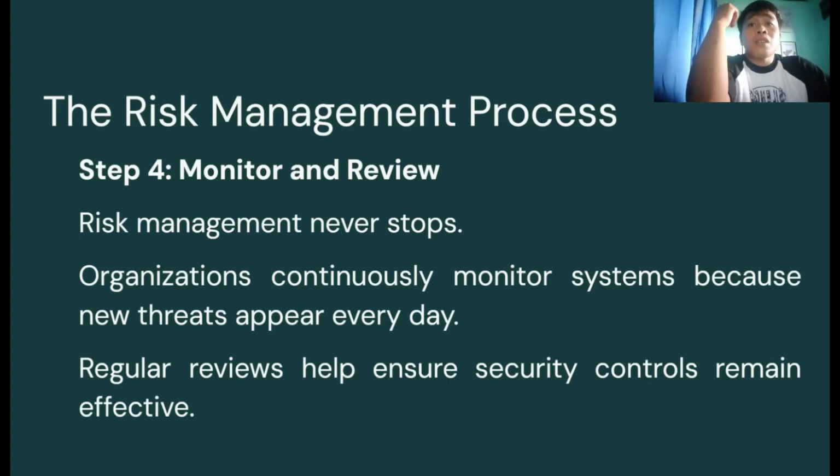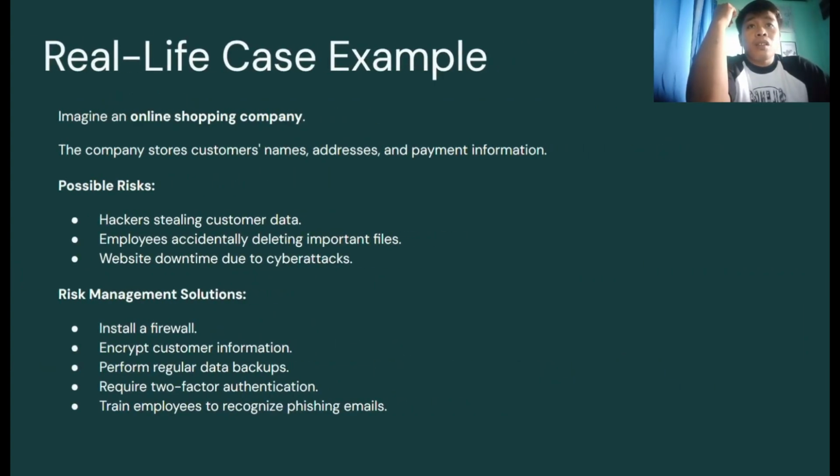Some real life example: imagine an online shopping company or website. The website stores customers' names, addresses, and payment information. Some possible risks are hackers stealing customers' data, employees accidentally deleting important files, and also website downtime due to cyber attacks.